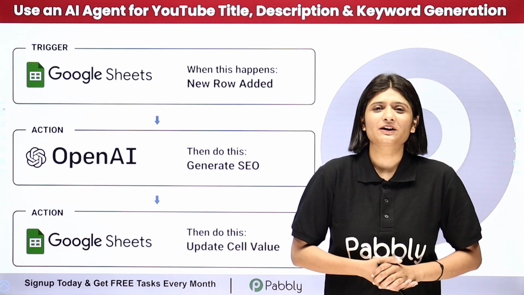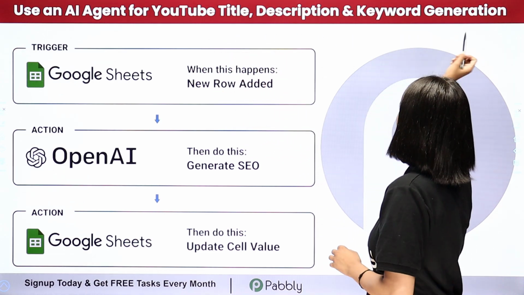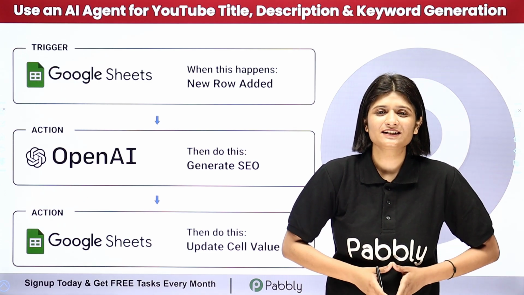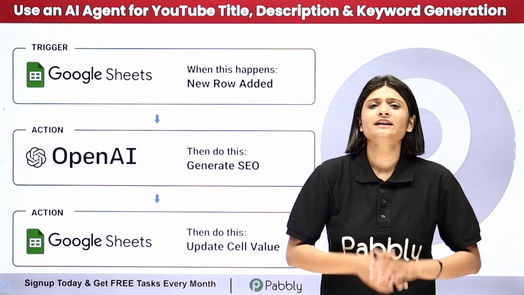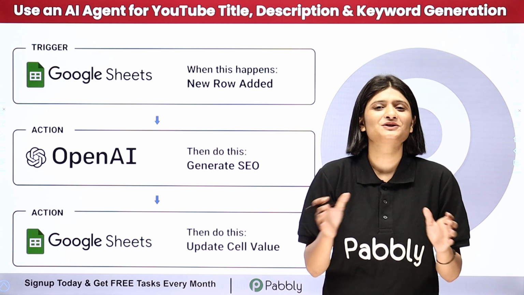In this video, we are going to learn how to use an AI agent for YouTube title, description and keyword generation. So let's suppose I am running a digital marketing agency and I have a lot of content and videos available online. I am creating the SEO for this manually, and doing this manually is a very time consuming task.